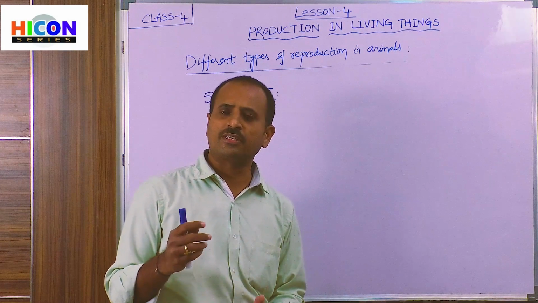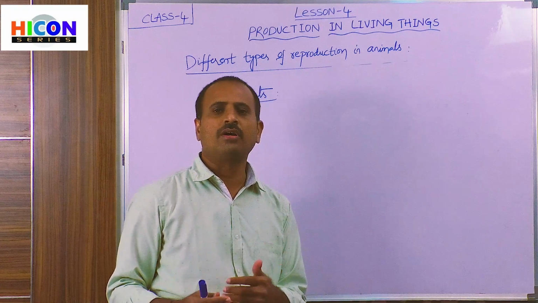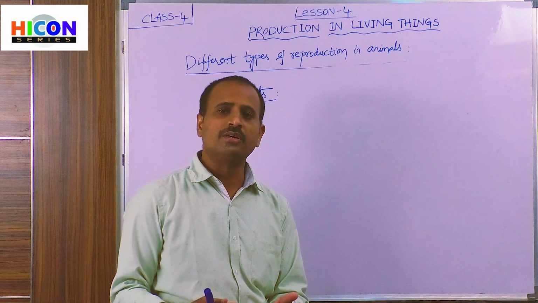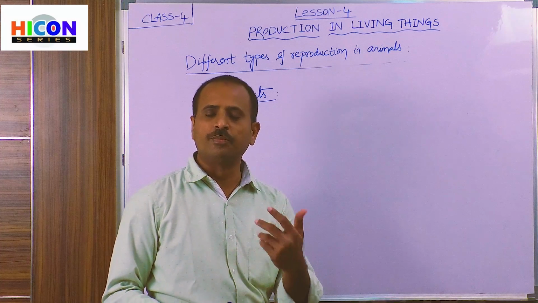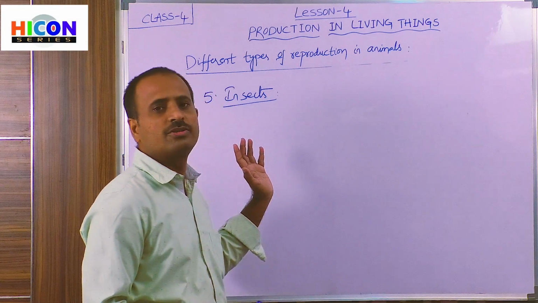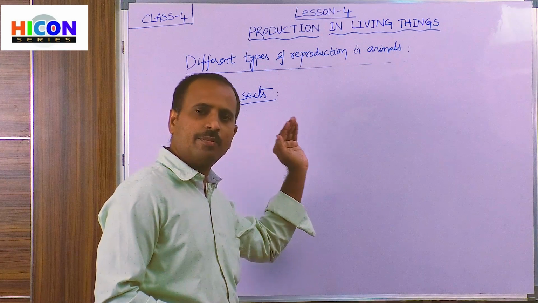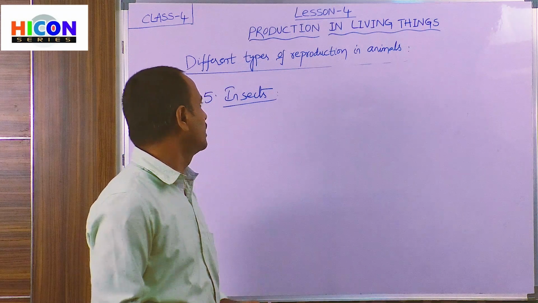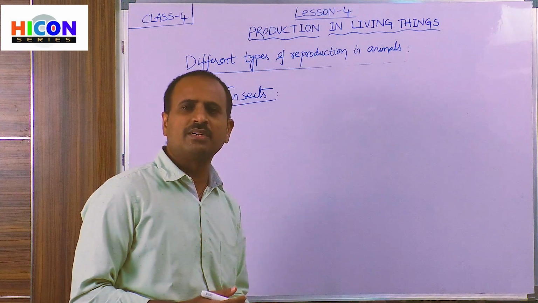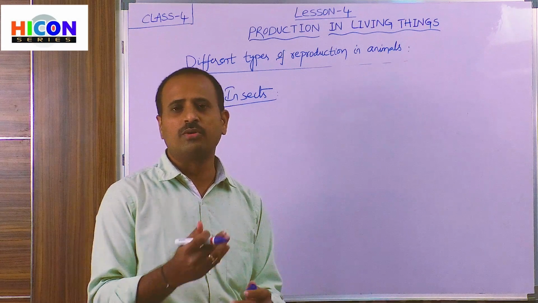And the next type of animals which reproduce their young ones by laying eggs are insects. Up to now we have discussed different types of animals, that is fish, frogs, reptiles and birds. All these animals reproduce their young babies by laying eggs. And insects are also animals which lay eggs and reproduce their young babies from the eggs. So generally, what are the examples for insects? We observe different types of insects in our houses, in our surroundings.